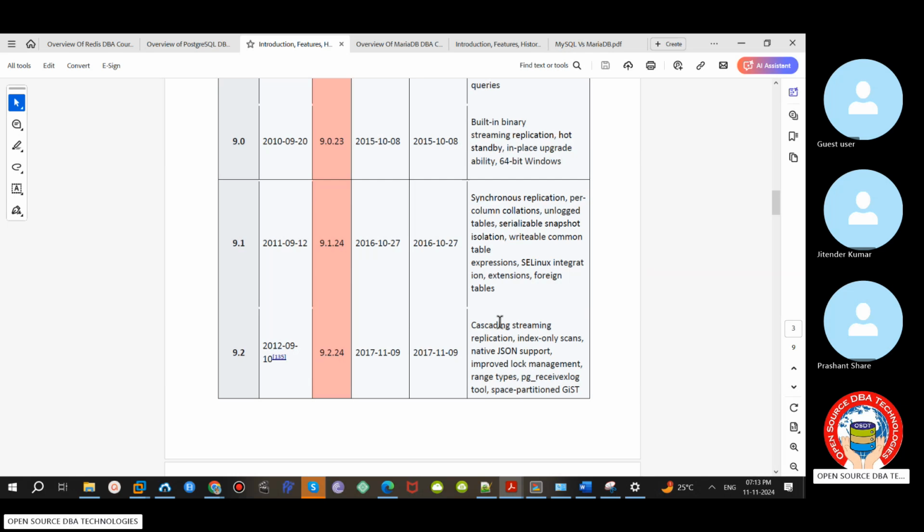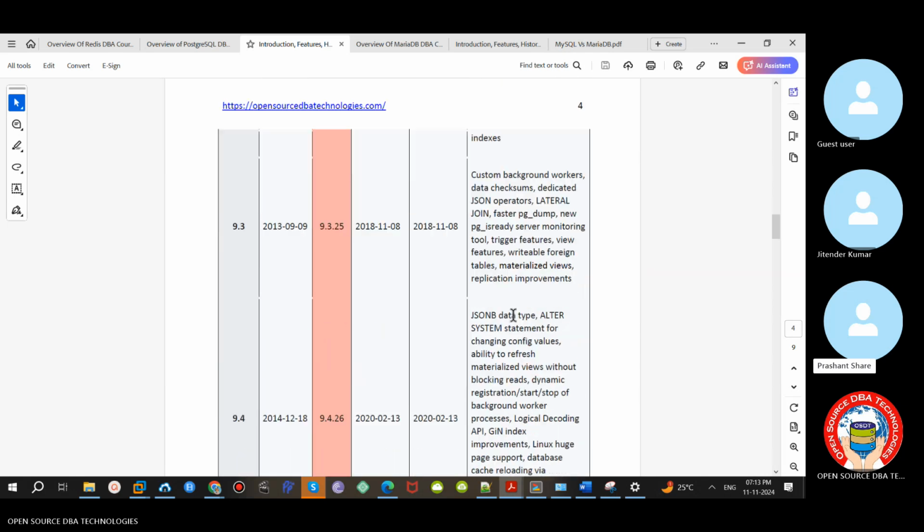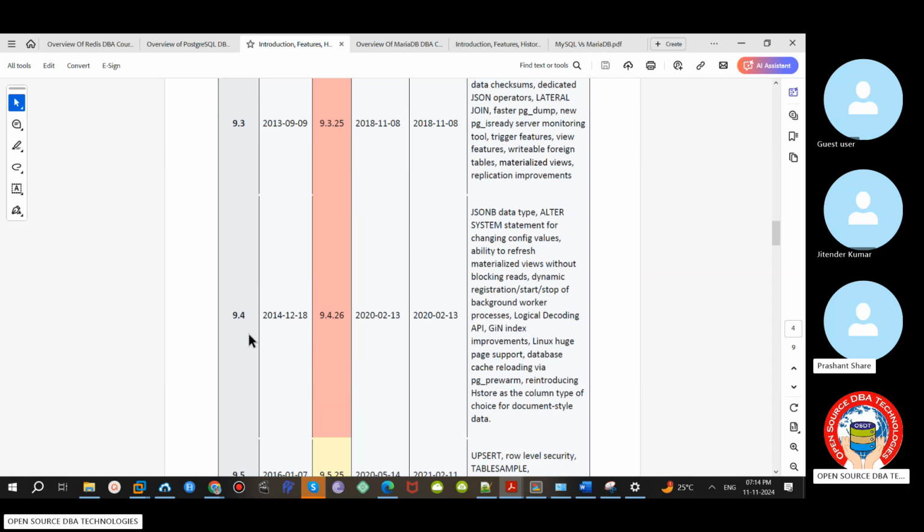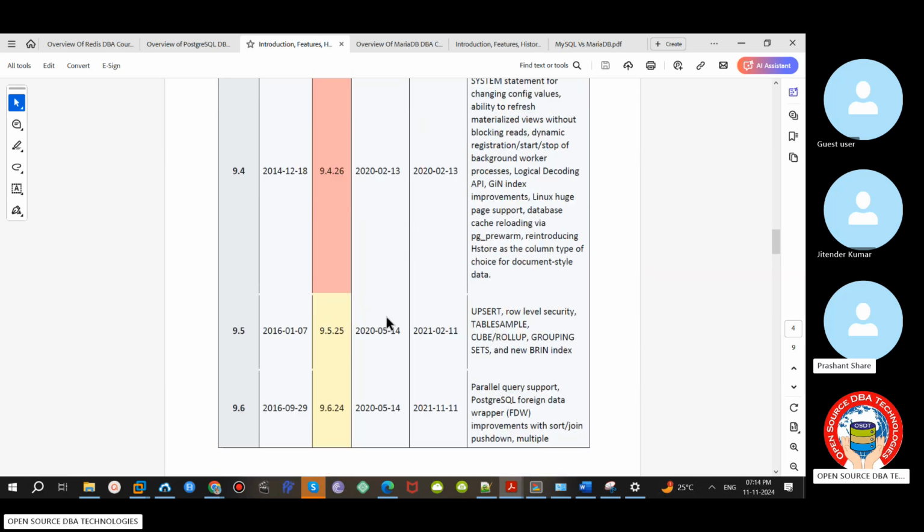Synchronous is nothing but immediate commit. By default, streaming is asynchronous. Asynchronous means there might be some lag from primary to secondary. Synchronous means it gets synced immediately. Cascading means suppose A to B is a replication, and then B to C, again a standby to one more standby. That is nothing but cascading replication. So cascading replication, and JSON kind of data also is supported from 9.2. Then 9.3 came with some additional features.